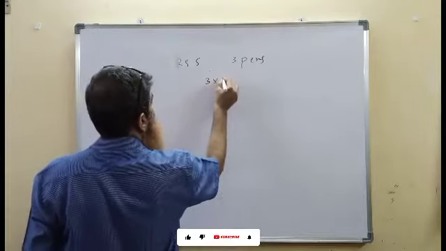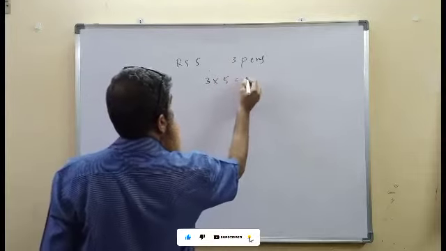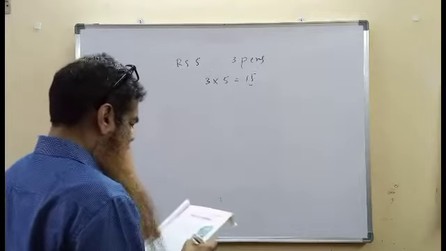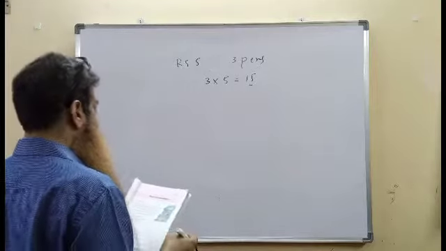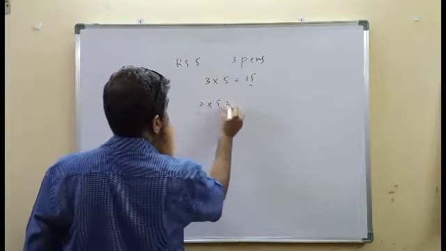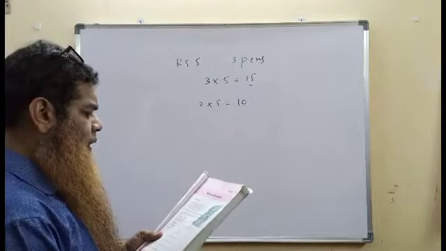Simple, when you see numbers, multiply them or add them and you will keep the results ready. 3 5s are 15. Her friend Satish wants to buy 2 similar pens, so they went to a wholesale shop. He wants to buy 2 pens. 2 into 5 is 10. So these are the numbers we are with.